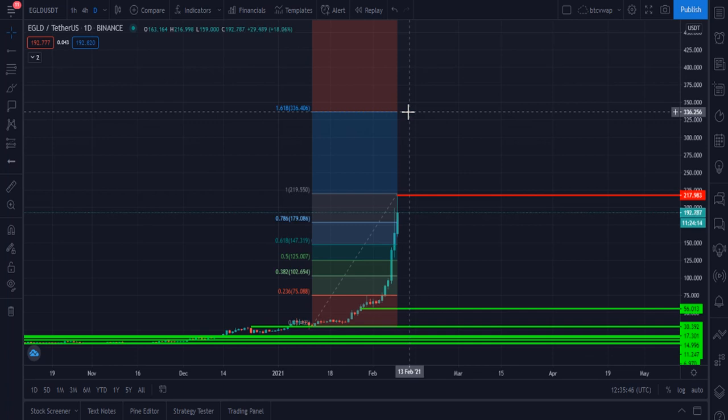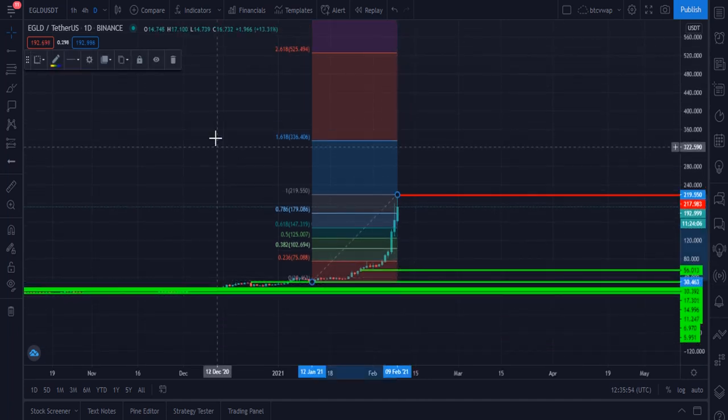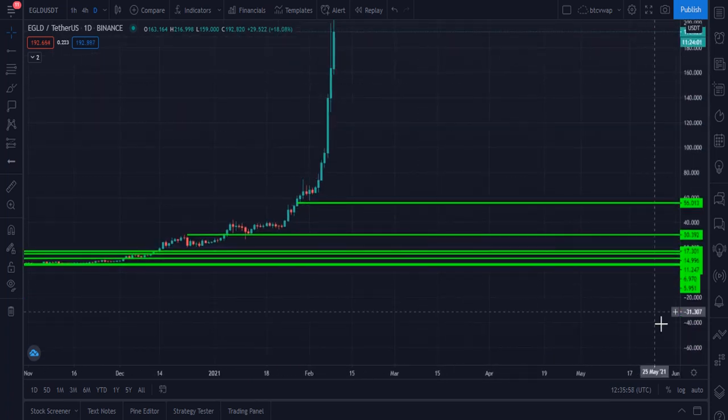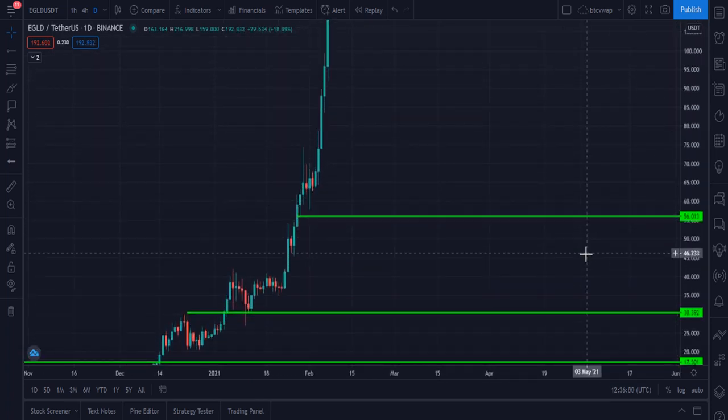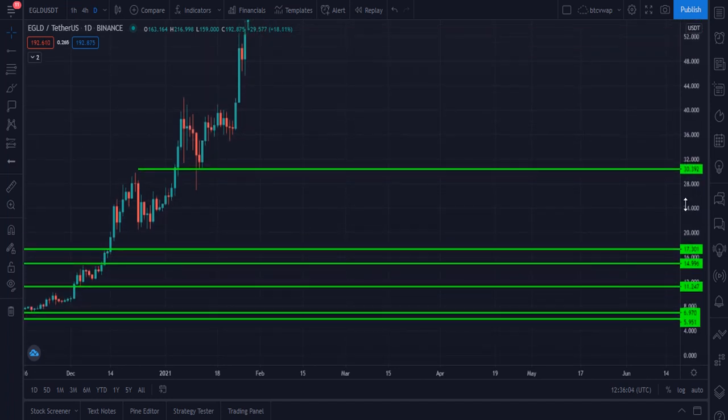But the main question is whether we have to buy EGLT from that price or we have to wait. Let me please show you some support and resistance levels of this EGLT. Here you can see these are some support and resistance levels of EGLT.